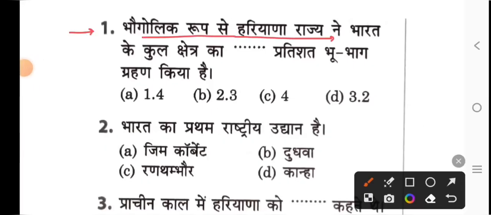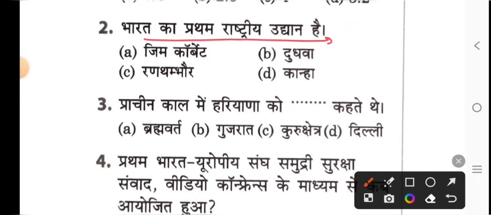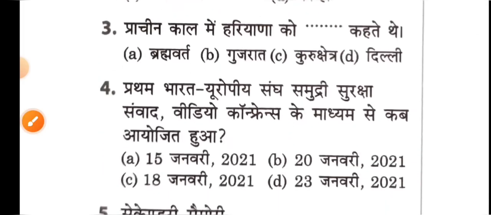Look, the first question is yours. Geographically, the state of Haryana has a vacant space of the total area of India. What will be filled here? Option A has taken 1.4% of the land. Next, which is the first national park of India? This will be option A, Jim Corbett National Park.